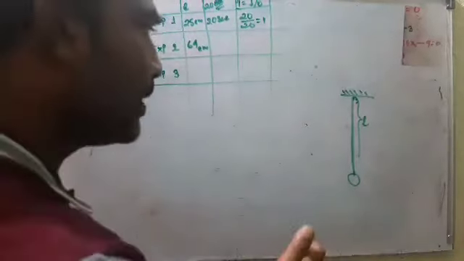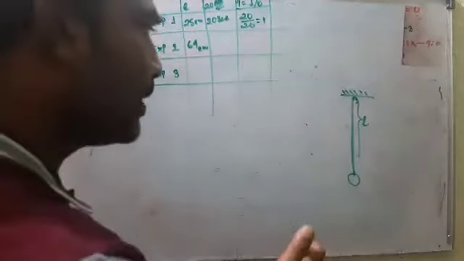So 1, 2, 3, 4, it continues in motion. When it completes 20 oscillations, I stop the stopwatch, and I found that it takes 32 seconds. In 32 seconds, it completes 20 oscillations.